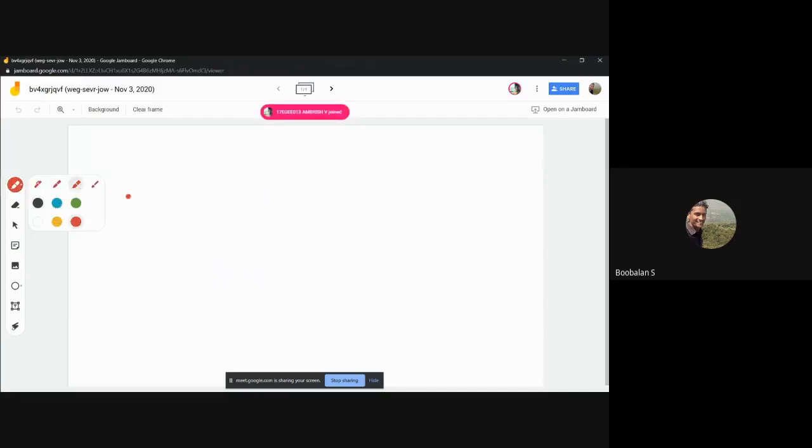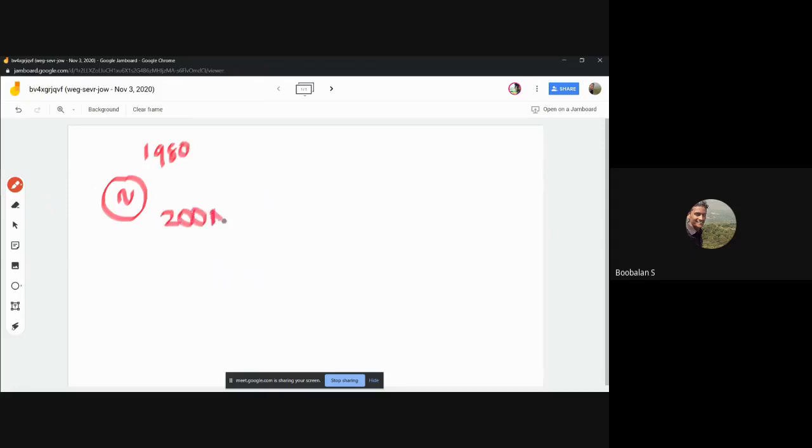For example, we'll have one generator. It was manufactured around 1980. For example, I'm just telling about 200 MW, right? So 200 megawatt, for example. And now 2020 has come, right? So between 1980 and 2020, around 40 to 50 years have gone.